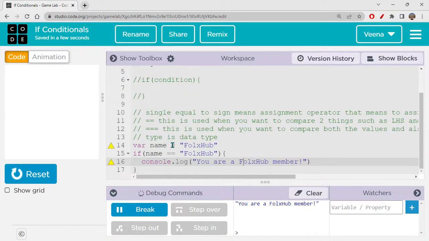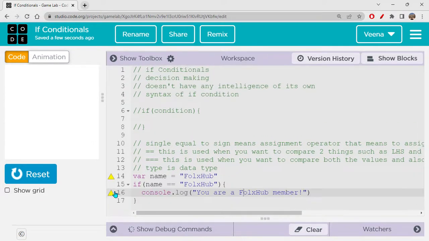Why? Because both are same. So this is a string. It has a string variable value here, which is Folks Hub, and I am writing a string which is again Folks Hub. So both are matching, and it actually is executing the same line. So this is how if conditional statements work. It will just check the condition. If it is true, this will be executed. If it is false, this will not be executed.